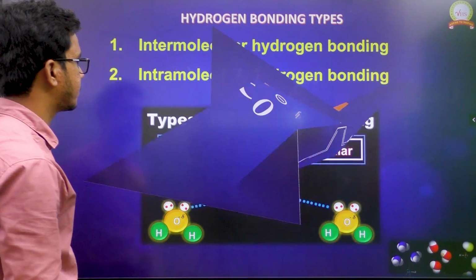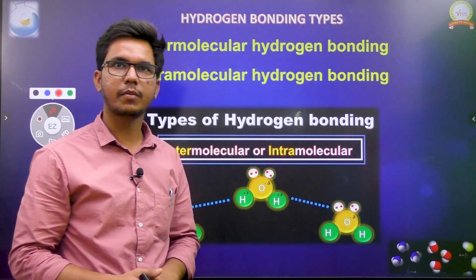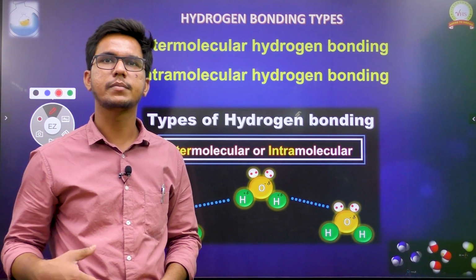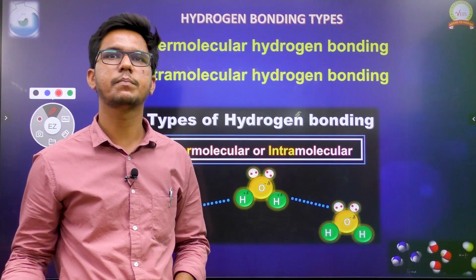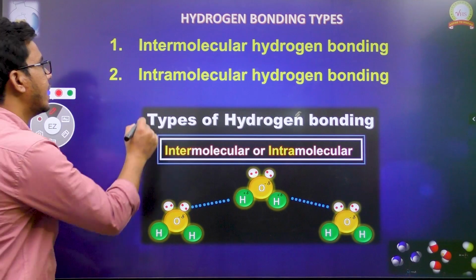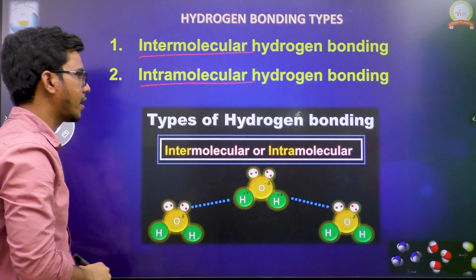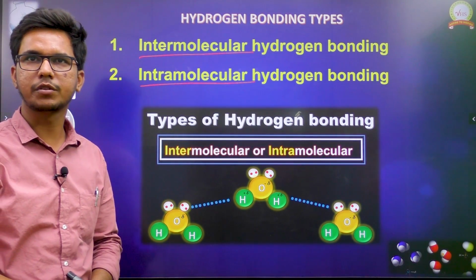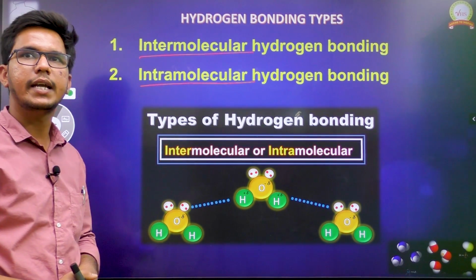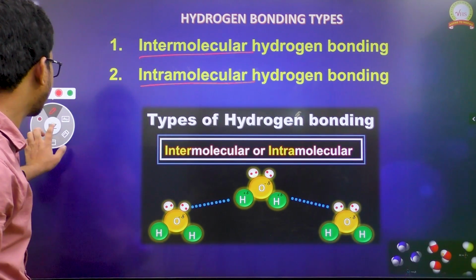Next, we have now discussed what is meant by hydrogen bonding and what the conditions required to form hydrogen bonding are. If molecules form hydrogen bonding, what types of hydrogen bonding are possible? We have two types: intermolecular hydrogen bonding and intramolecular hydrogen bonding. What does it mean by inter and intramolecular? By name itself we can say inter means between the molecules, intra means within the molecule. All those things we will discuss now.